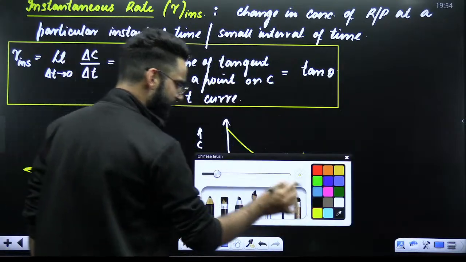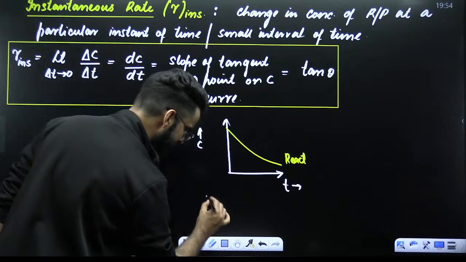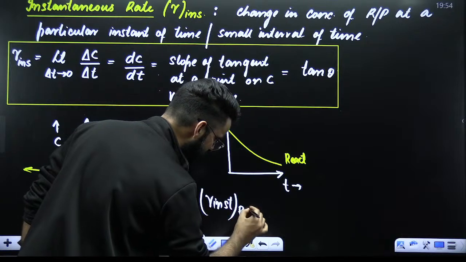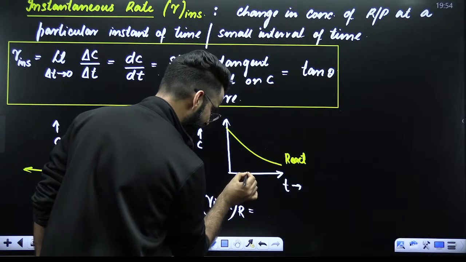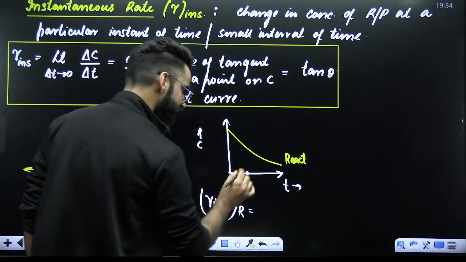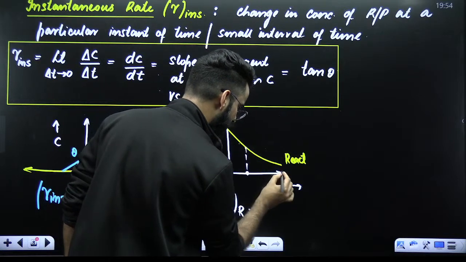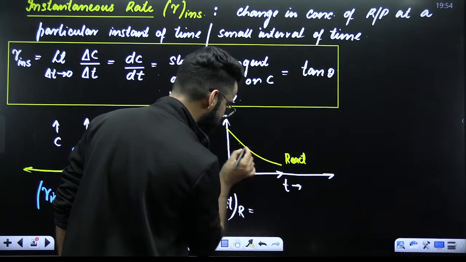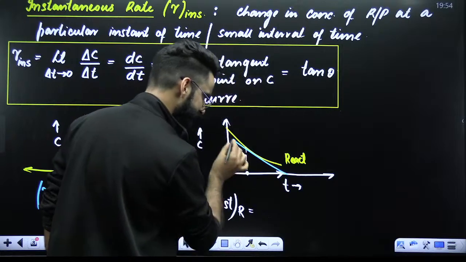Okay. Now I want to calculate instantaneous rate with respect to reactant. For example, in a very, very small time interval, which looks like a point here on the graph. So what exactly am I supposed to do? I'm supposed to draw a tangent here. Once you draw a tangent at this particular point, get the slope of this tangent.